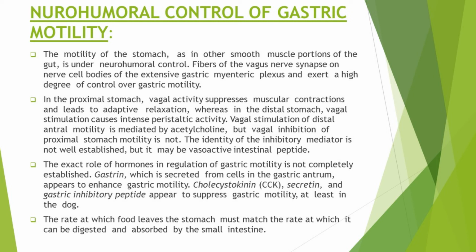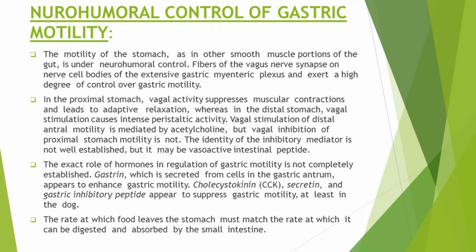So acetylcholine stimulates the motility of distal stomach. On the other hand, in proximal stomach, muscular contraction is inhibited, and this inhibitory mediator may be vasoactive intestinal peptide. So this was the neural control of gastric motility.